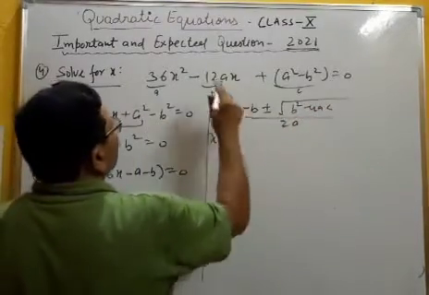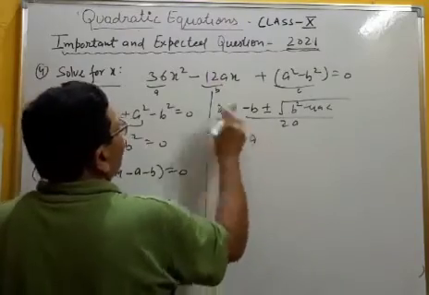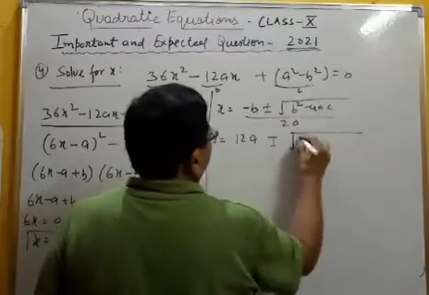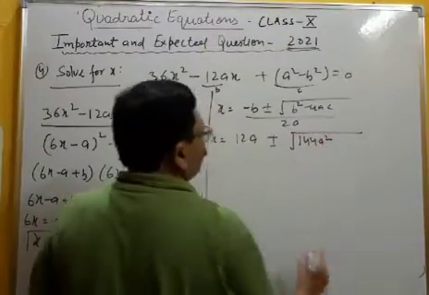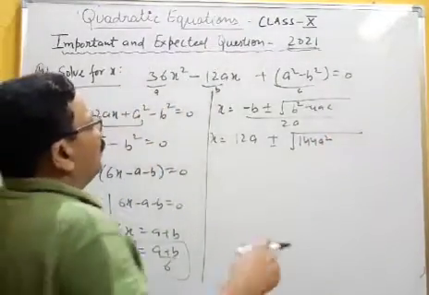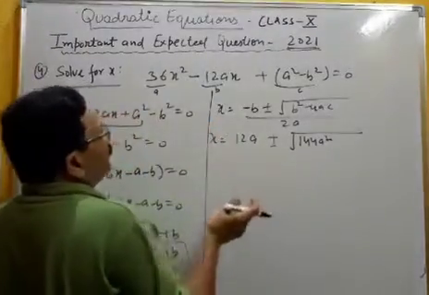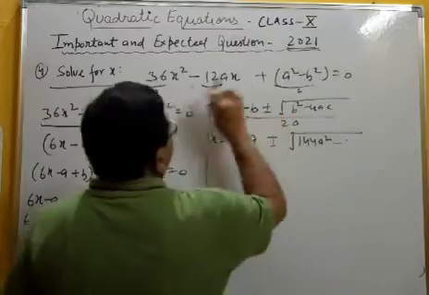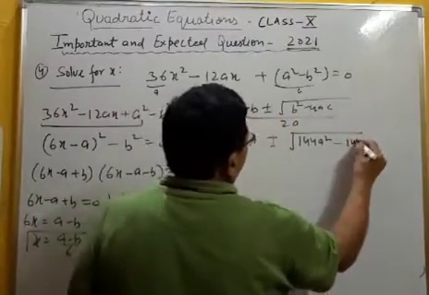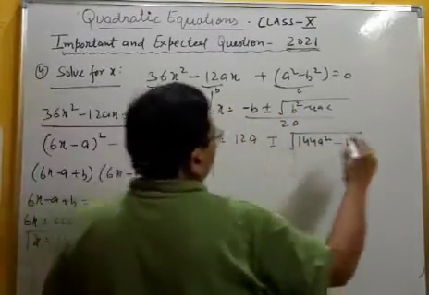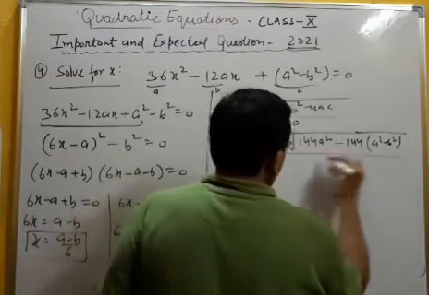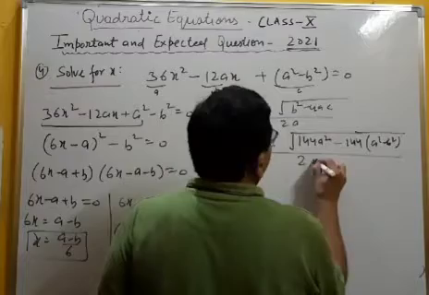Minus B becomes plus 12A, minus minus becomes plus. Then 144A square, now minus 4AC, so minus 36 times 4 and A square minus B square, upon 2A.